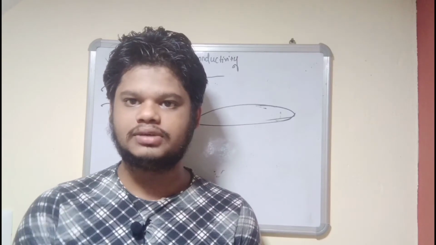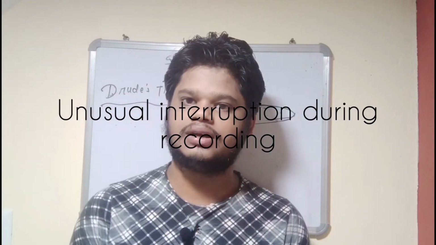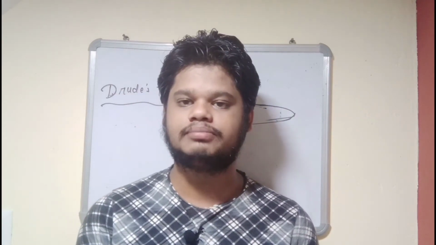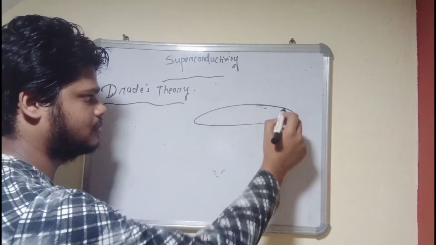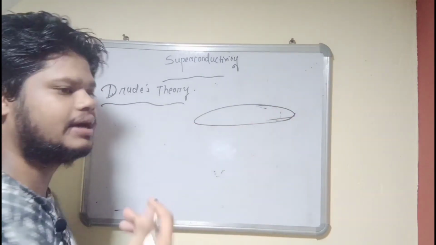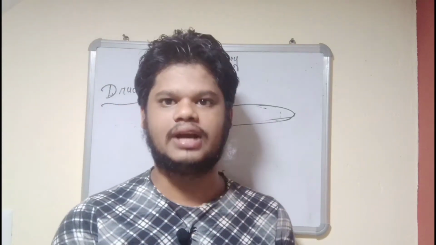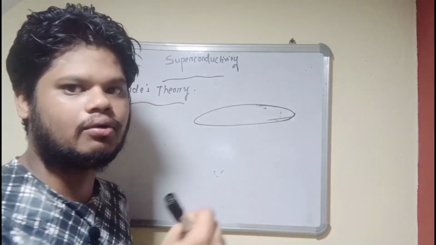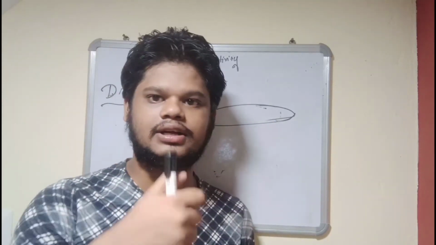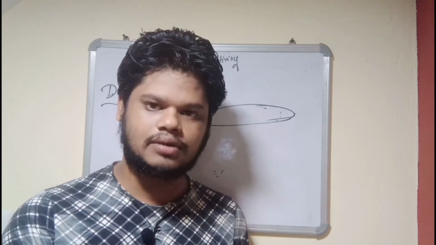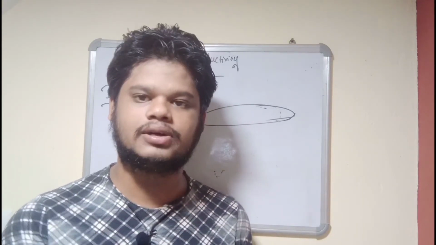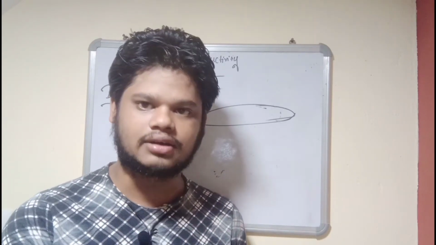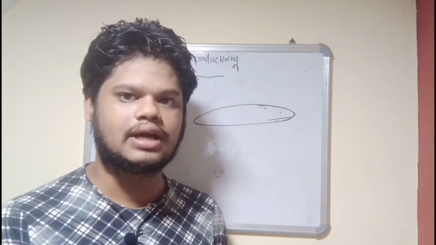The most convincing evidence that the superconductor's resistivity is exactly equal to 0 is the observation of persistent current. Okay, let's see, there is a superconducting ring in which we can flow a current I, because there is no dissipation of energy at zero resistance. What we observe is that if a current I flows, by the Biot-Savart law there will be a magnetic field and there is a flux. So we will observe whether the magnetic flux is constant over time or not. We want it to be constant.